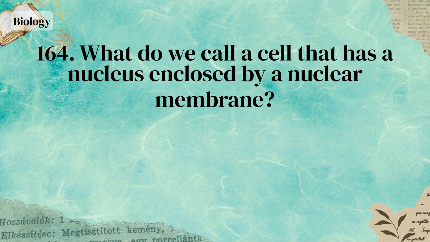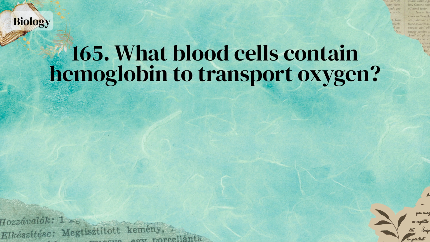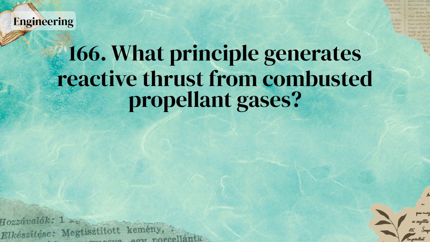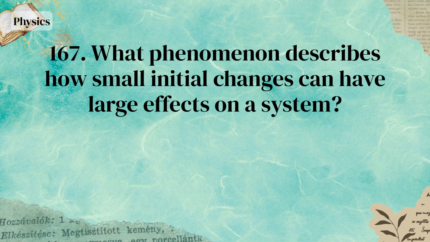Prokaryotic cell. What do we call a cell that has a nucleus enclosed by a nuclear membrane? Eukaryotic cell. What blood cells contain hemoglobin to transport oxygen? Red blood cells. What principle generates reactive thrust from combusted propellant gases? Rocket propulsion. What phenomenon describes how small initial changes can have large effects on a system?